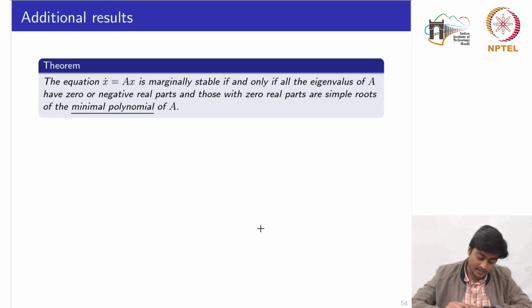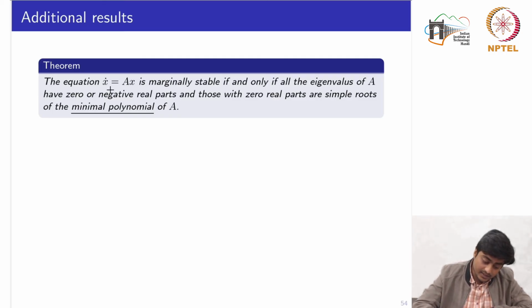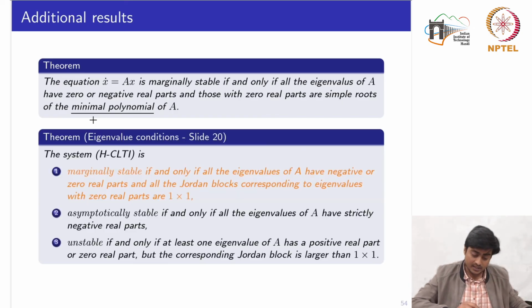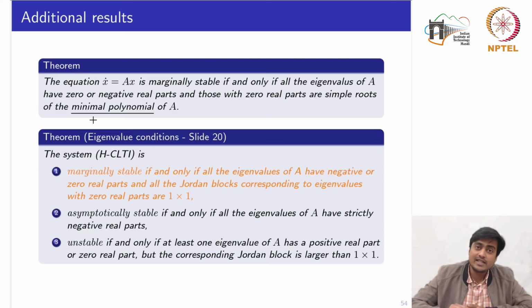So there are a couple of additional results. One of the results says that this homogeneous LTI system is marginally stable if and only if all the eigenvalues of the matrix A have 0 or negative real parts, and those with 0 real parts are simple roots of the minimal polynomial of A. Here we are introducing another polynomial, which we call the minimal polynomial. Basically this condition is equivalent to one we had seen earlier in terms of the Jordan blocks, which we introduced on slide 20: the system is marginally stable if and only if all the eigenvalues have negative or 0 real parts. So this part remains the same up to here.